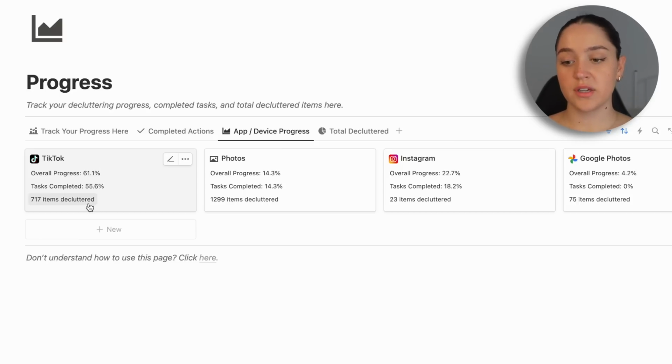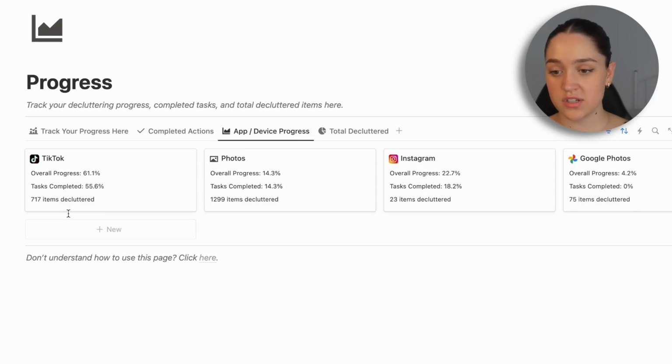And then on the bottom, we can see exactly how many things we have decluttered on that app. So I have decluttered 717 items. So I was going through my saved videos and collections and saved sounds, and I was unfollowing people. And I'm not trying to call people items, but in this case scenario, it's just like in general, how many things you got rid of.